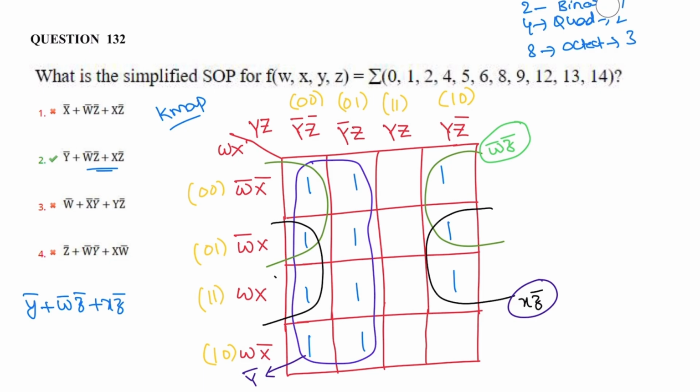The total number of cells in K-map is 2 power n, where n is the number of variables. Here there are four variables. The total number of cells in K-map is 2 power n.